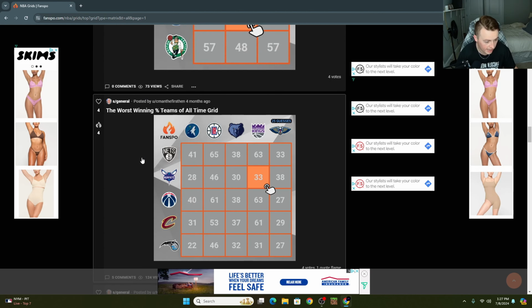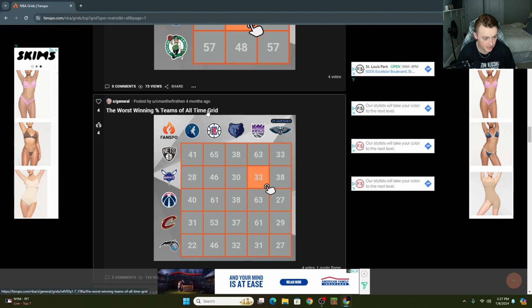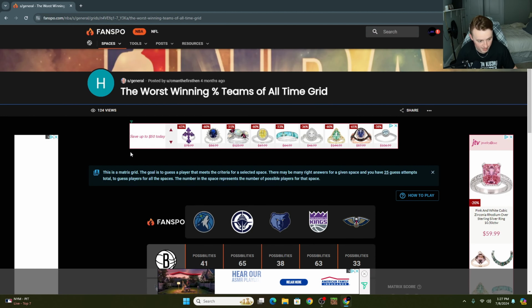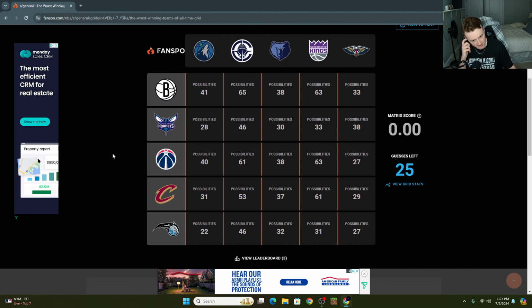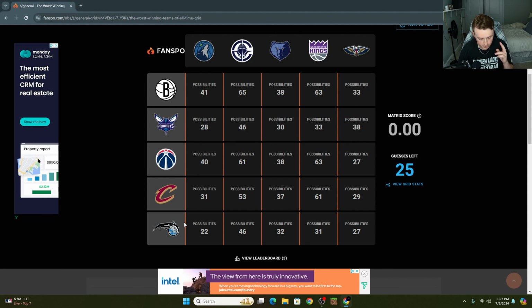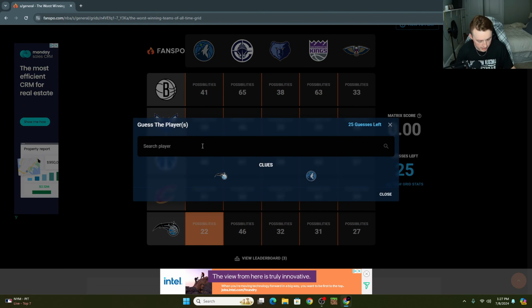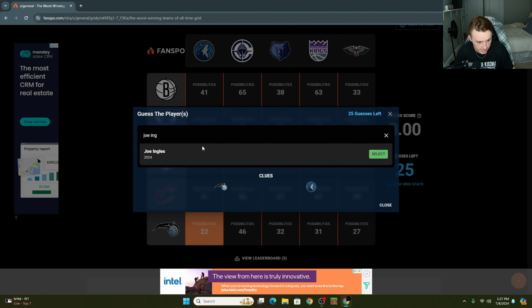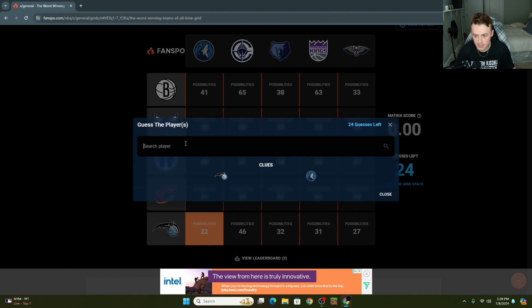Player match grid. All right, the worst winning percentage teams of all time on one grid. Okay, that sounds kind of interesting to me. Let's try and think of some ones for this one. Right? How do I start with this? How do I even start? Magic, Timberwolves. Let's just start there because there's only 22 names. Okay. This is a test right here. So, does Joe Ingles count? Okay, so now I know. Which is fine. That's not a big deal.